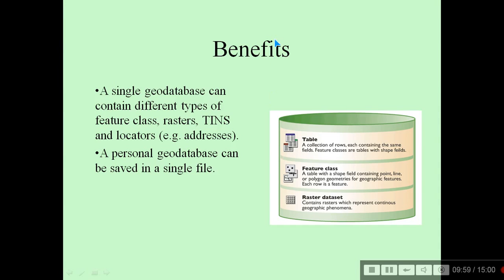And what are the benefits? We have tables, we have feature data sets, and raster data sets. A single geodatabase can contain different types of feature classes, rasters, streams, and locators in a single bucket, you can say. A personal geodatabase can be saved in a single file.